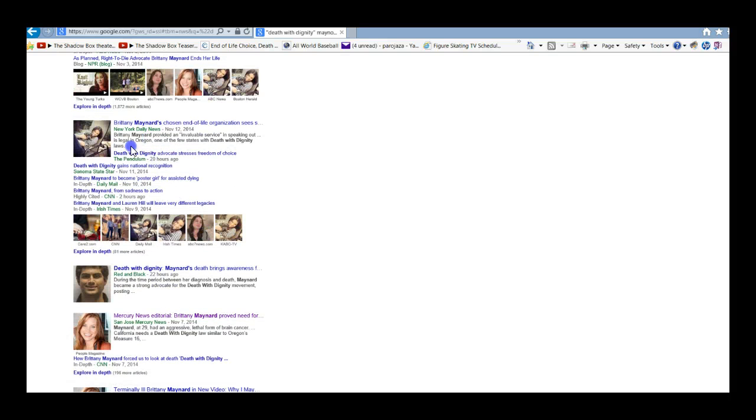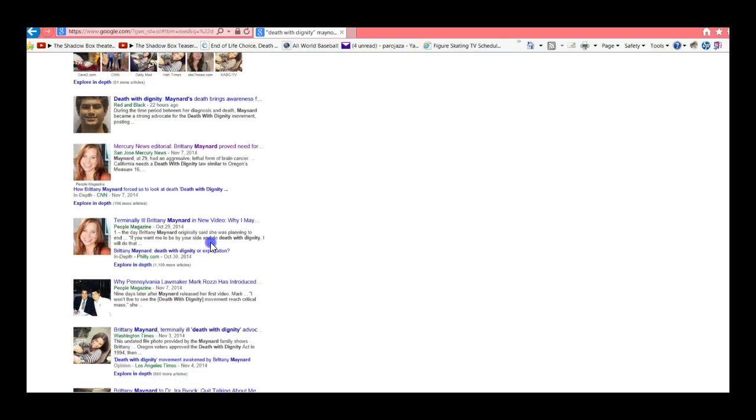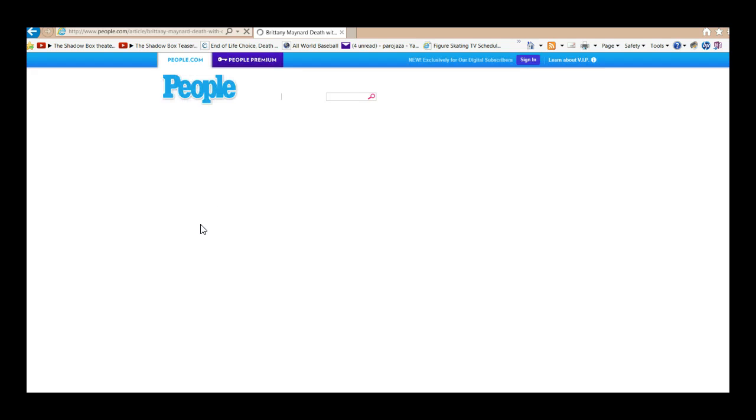The New York Daily News again, the Sonoma State Star is fine. Who knew that there was a newspaper in Sonoma? That rocks. San Jose Mercury News is a scholarly source. People Magazine can be, and in this case, I know it is because this magazine has been following Brittany Maynard through her decision to take her own life when her life got too painful for her and her family. Here's the Washington Times. If I click on terminally ill Brittany Maynard in new video, this is where I'm going to be getting information.